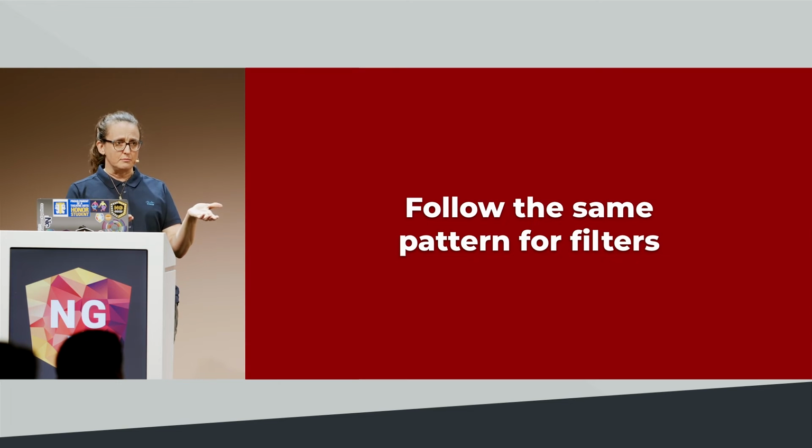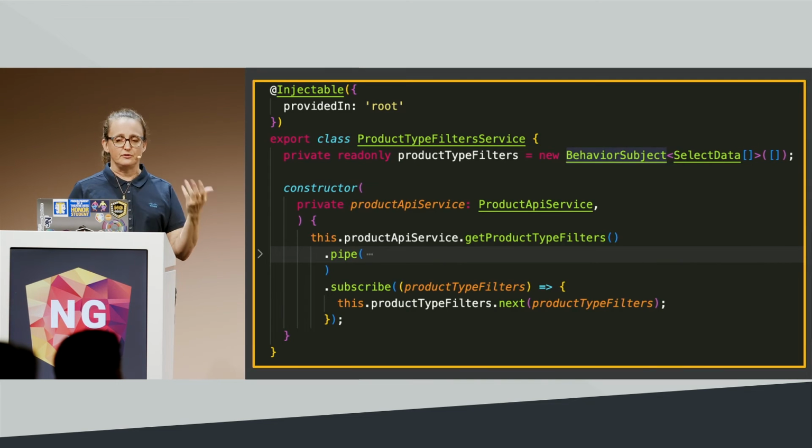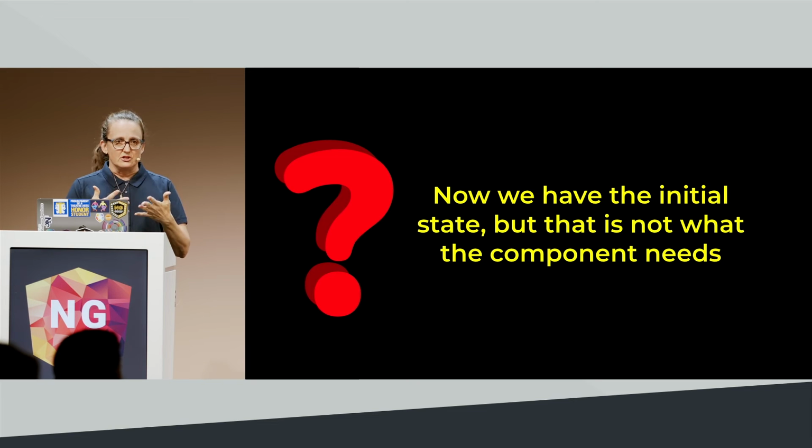And we're going to follow that same pattern for filters. So again, we'll make a filter service. It'll be a singleton service. We're going to use behavior subject because we do want an initial value. And we're again going to declare that as private. So that's the initial state.